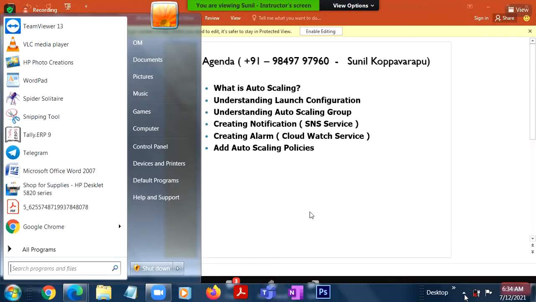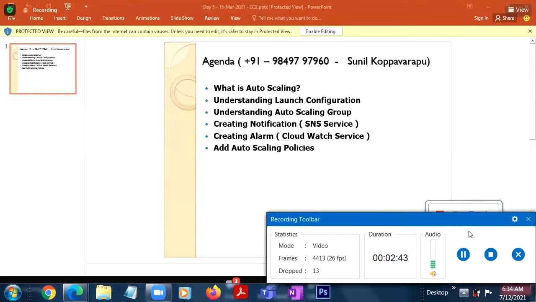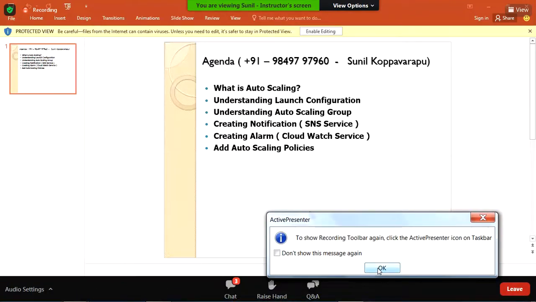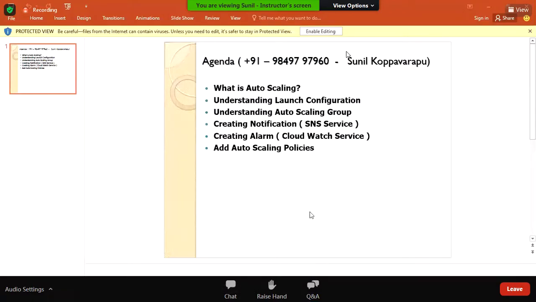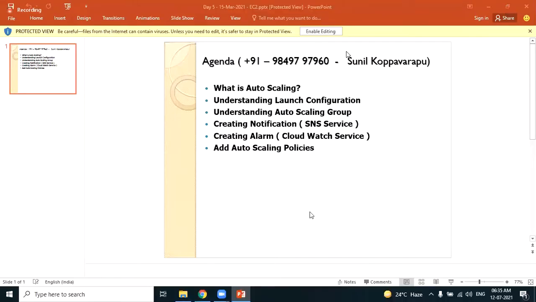Tell me. Sir, when you use the echo command, you upload some text. If I want to upload a full HTML page, how can I do that? You want to create a full website, with an index page, home page, login page, contact us page. First, create all the pages on your Windows machine, and then transfer those pages to that particular location using WinSCP. You know WinSCP, the Windows Secure Copy tool.